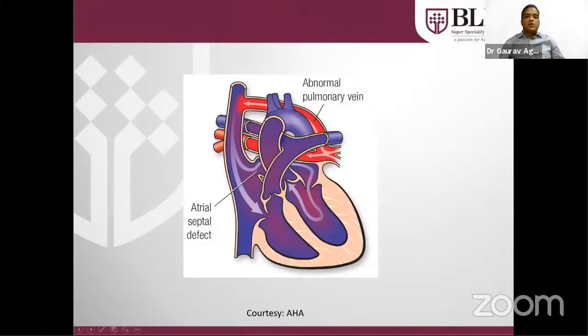This is a cartoon. As you can see, the pulmonary venous return, these pink ones, are not coming to the left-sided atrium. That is giving pure blood supply to the SVC. The pure and impure bloods are both coming to the RA, RV. There is no mixing. There is no pure blood supply to the left-sided chamber to supply the body. So there should be some mixing, and generally in TAPVC, the ASD is the connection for giving some mixing. VSD generally is not there in TAPVC. The ASD size should be good to allow proper mixing. If the ASD size is not good, then the patient will present very early.